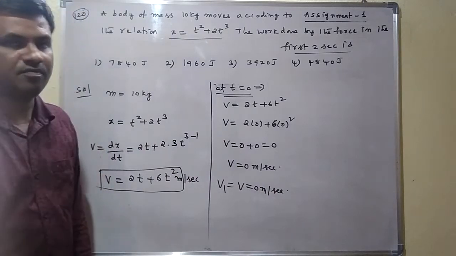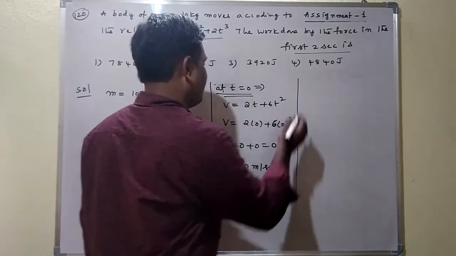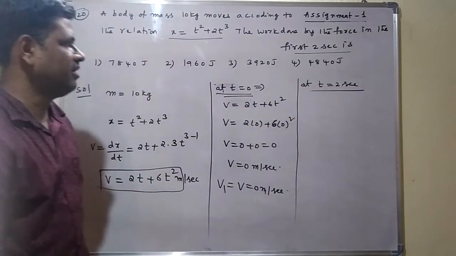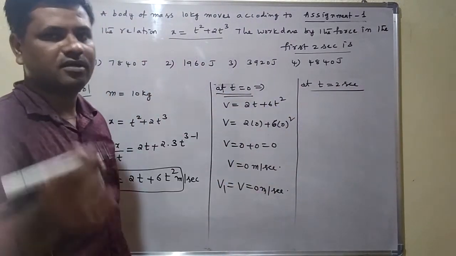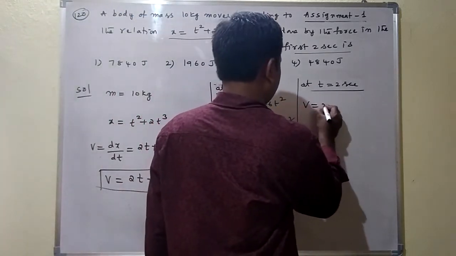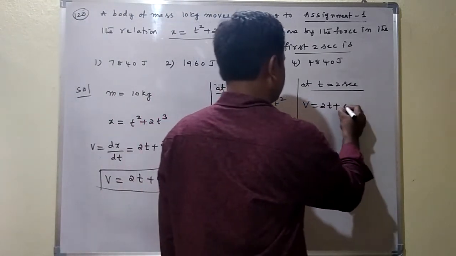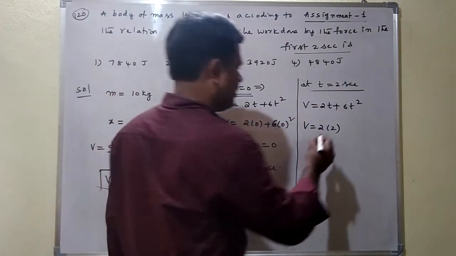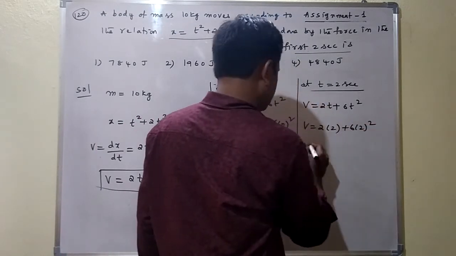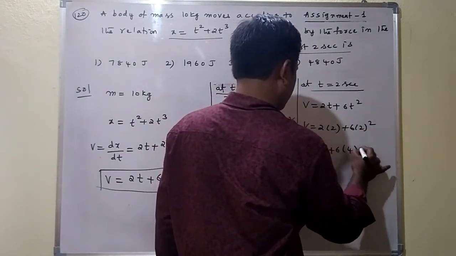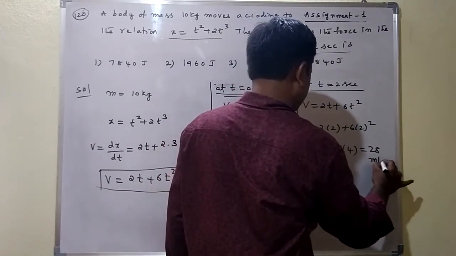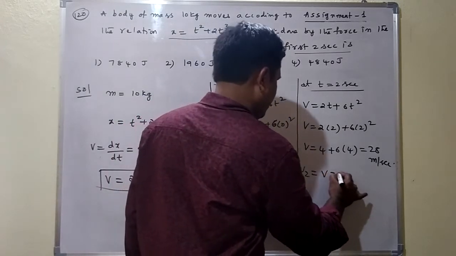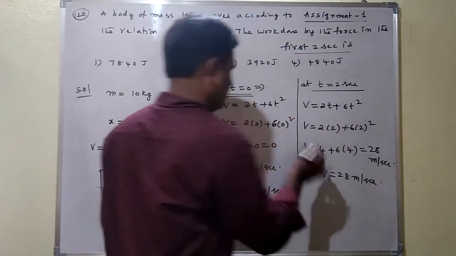Next, to find the final velocity. Final velocity means the velocity at t equal to 2 seconds. At t equal to 0, the velocity is called the initial velocity. We know the relation, velocity is equal to 2t plus 6t square. Now v is equal to 2 into 2, substituting t equal to 2, plus 6 into 2 square. Now v is equal to 4 plus 6 into 4, so we get 28 meter per second. This is the final velocity, v2 equal to 28 meter per second.